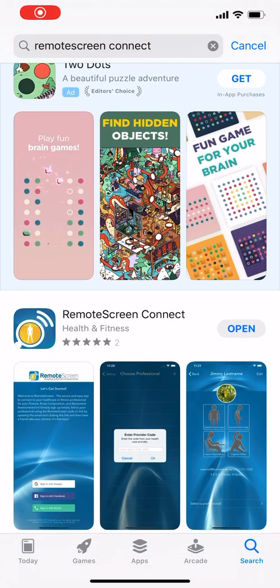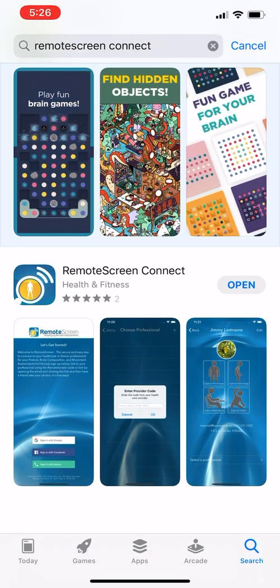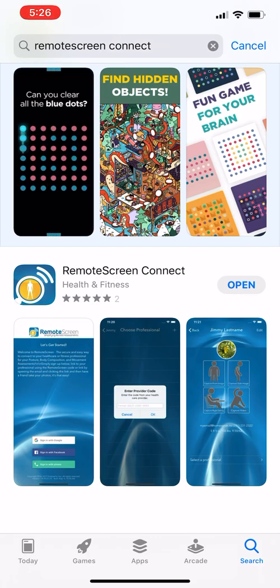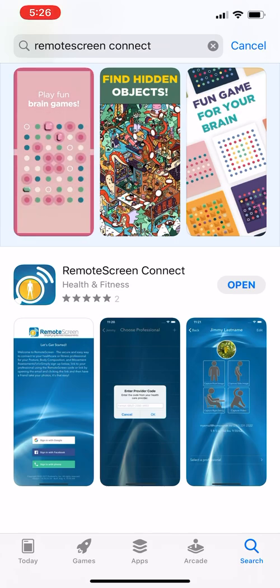Hello, after you download RemoteScreen's RemoteScreen Connect app to start it up, this is what your client or your patient would do on their phone on iOS or Android. Both applications for them are essentially the same.